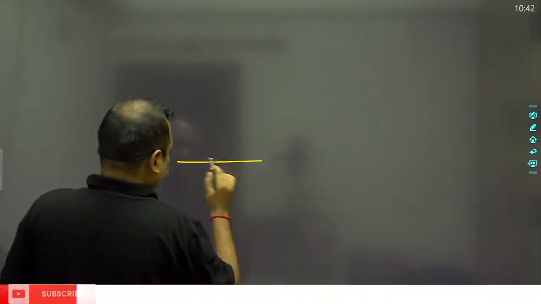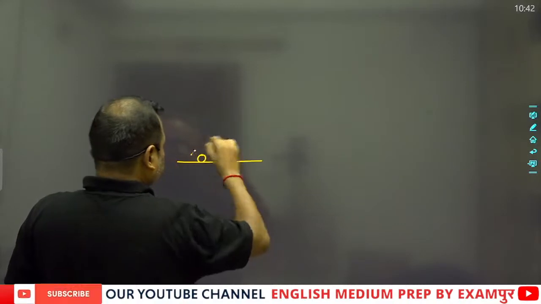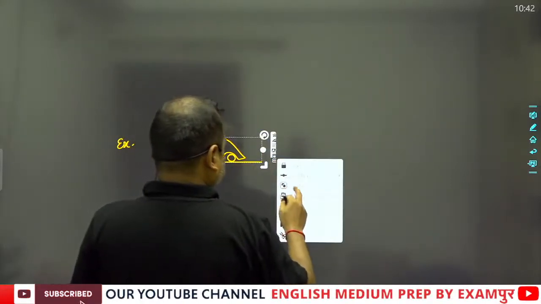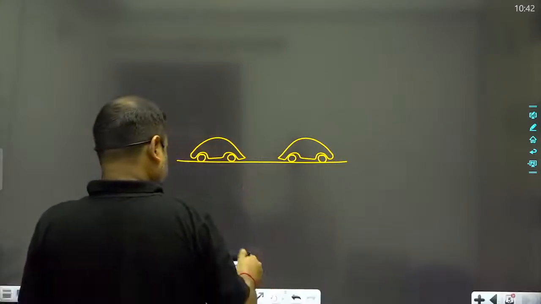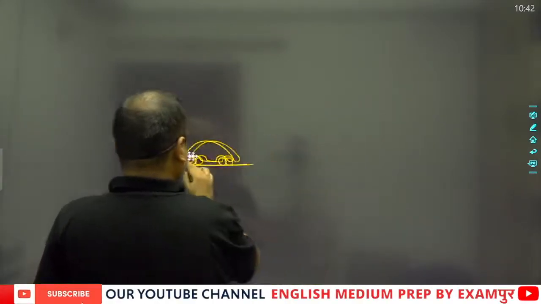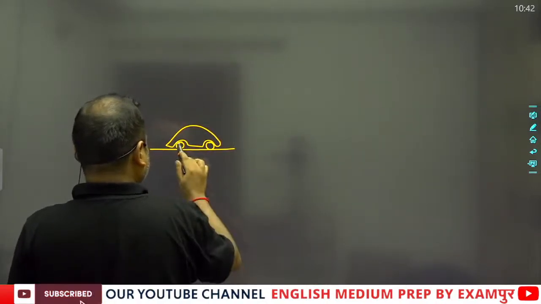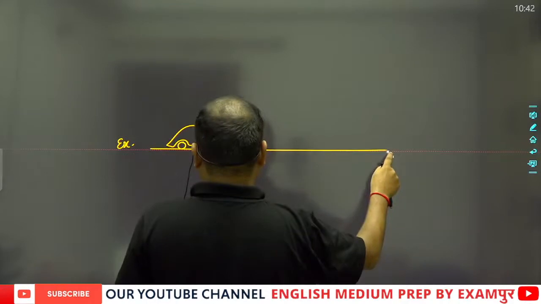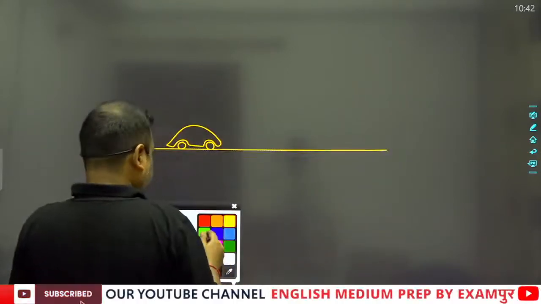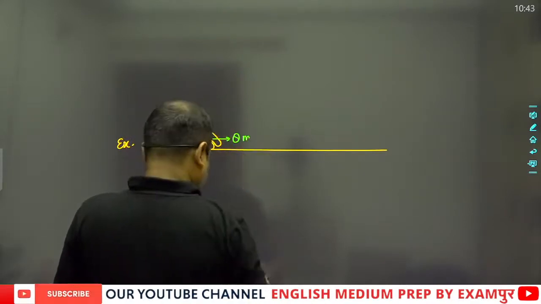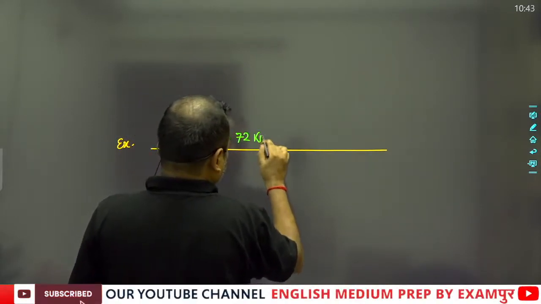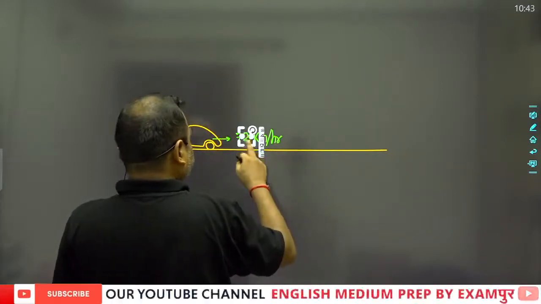Suppose that a car is moving like this. Suppose that the car is running with a speed of 8 meters per second, or let me write it as 72 kilometers per hour.